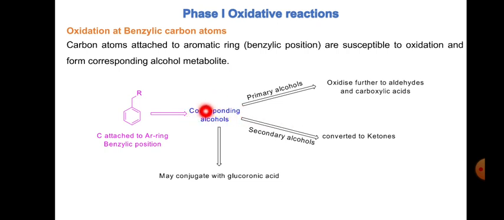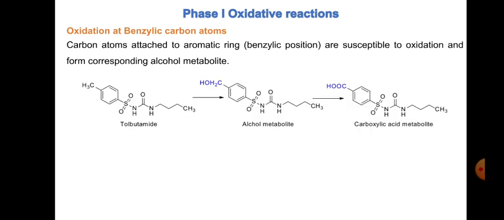Let's say if the corresponding alcohol is a primary alcohol, then that will get oxidized further to aldehydes and carboxylic acids. If it is a secondary alcohol, then it will be converted to the ketones. And another possibility is that it can undergo conjugation. So it can form a conjugate with the glucuronic acid. So these are the three possible ways by which the benzylic carbon atom will form its corresponding metabolites and then will be eliminated from the body.